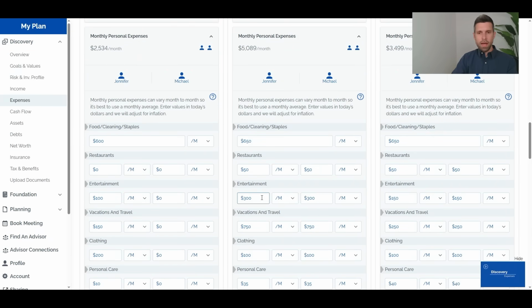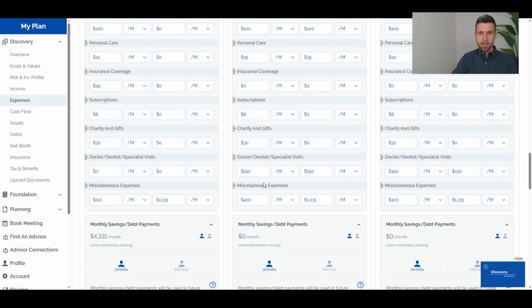Now, maybe personal spending changes. So maybe their entertainment spending changes. Maybe in later retirement, it goes back down. Maybe in early retirement, it goes up. Certainly for travel, they want to do a lot more travel in early retirement. So there's a significant increase there. But even down here in the miscellaneous categories, we can see that they've carried forward some of those expenses, even added a bit more in miscellaneous in early retirement.